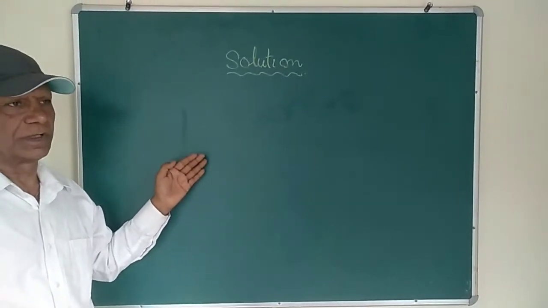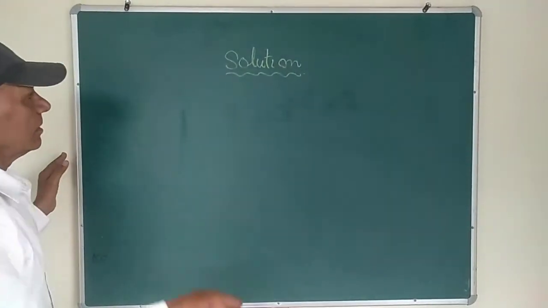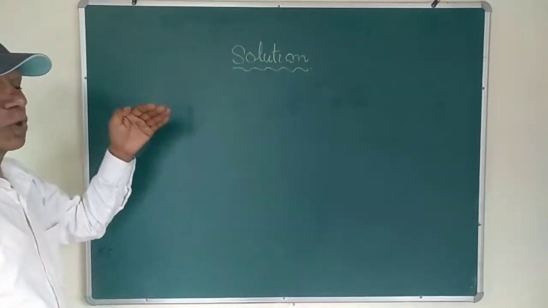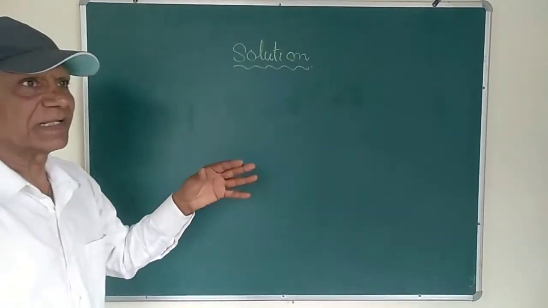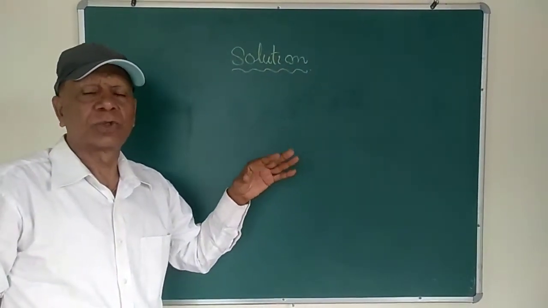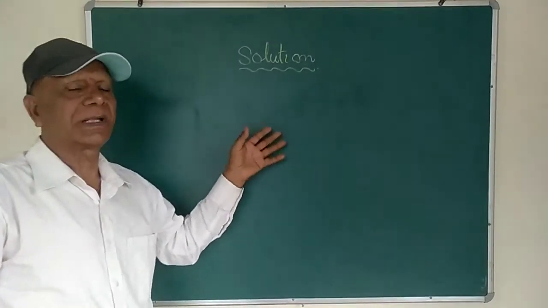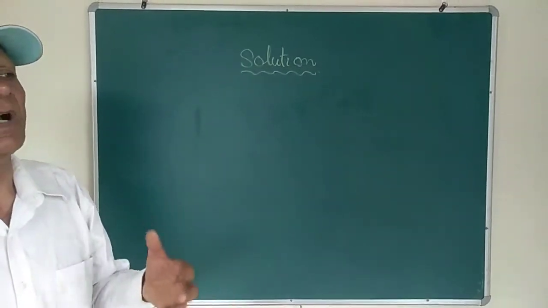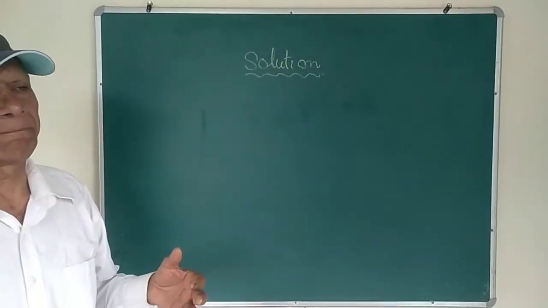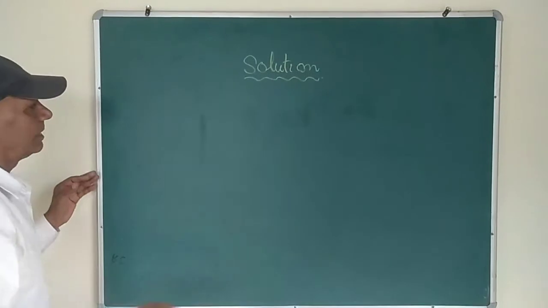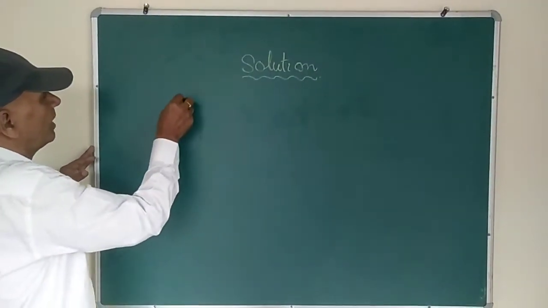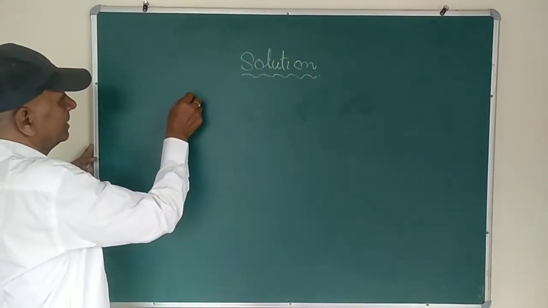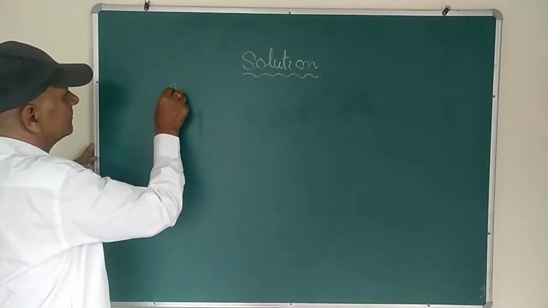So such a solution is homogeneous. Homogeneous means the solution's properties are constant throughout. Whether you take a sample from the top, bottom or middle of the solution, its properties will remain the same. If there are two components in the solution, then it is known as a binary solution.